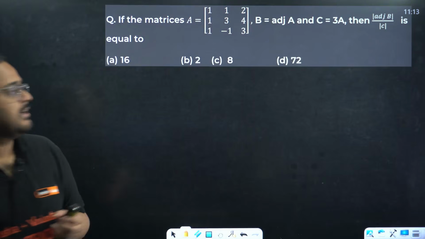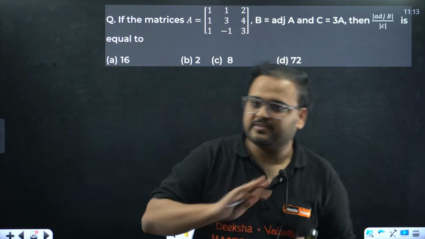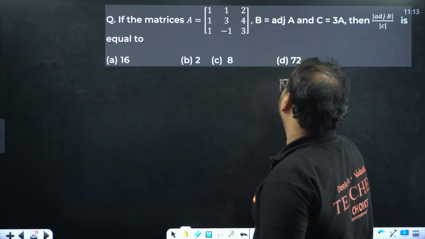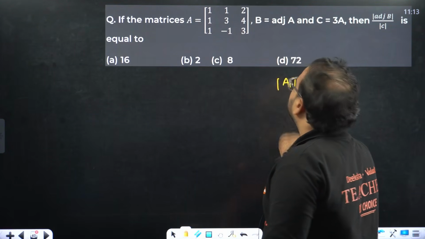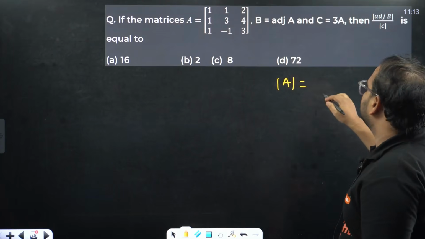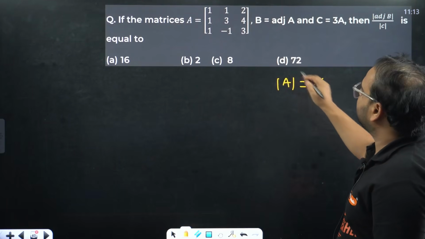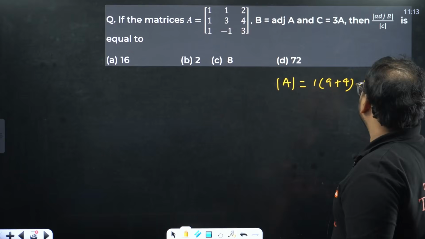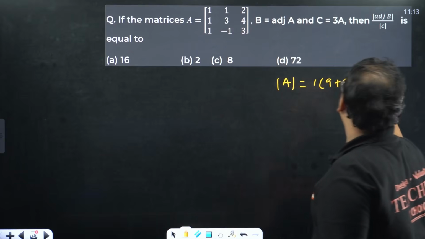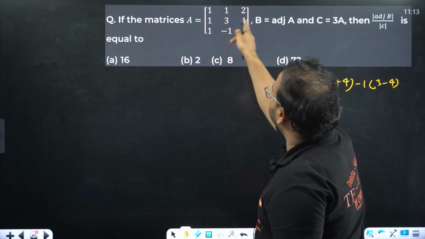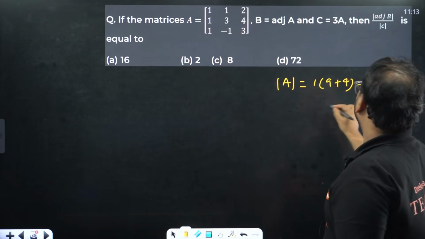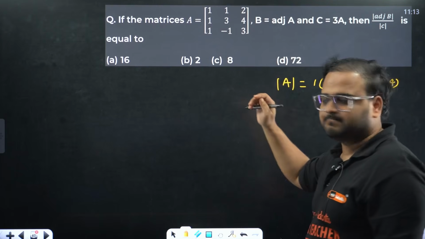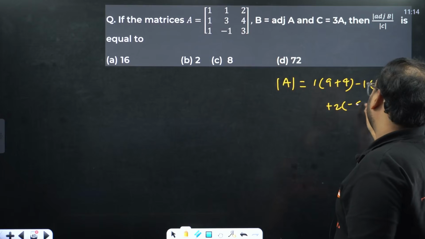Great. Next, the matrix A is given over here, and B is given as the adjoint of A. That means I need to find the determinant first of all. Let's do that. Determinant of A we'll find out. So we have over here 1 times 9 plus 4, correct? 9 plus 4. We have minus 1 times 3 minus 4. Check, 3 here, minus 4 here. We have plus 2 times minus 1, minus 3. That's minus 4. Check this out.